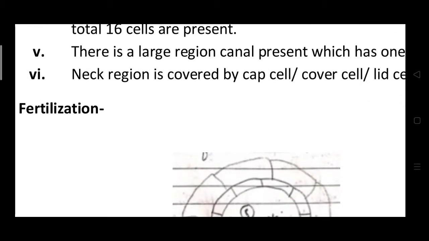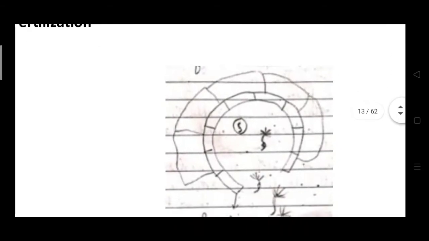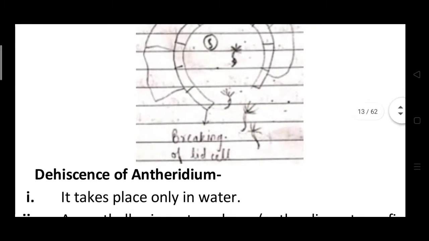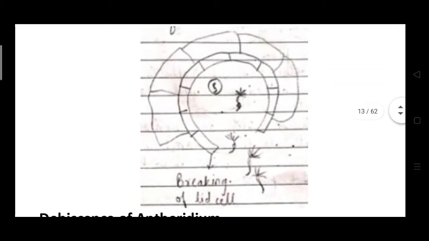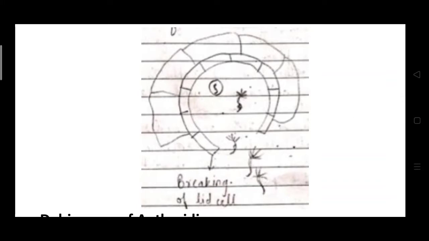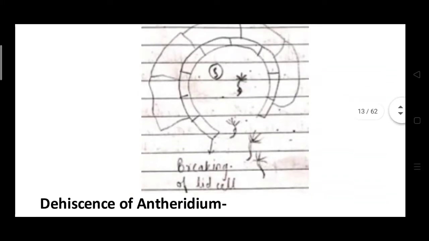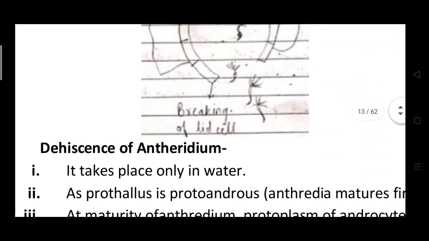When the antheridium and archegonium mature, the fertilization process takes place. The dehiscence of the antheridium takes place in water, breaking the lids of the antheridium, and the anthrozoids move out.